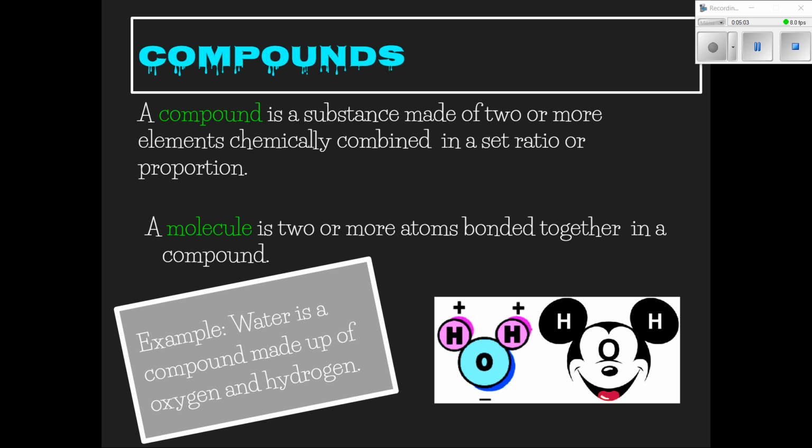Can you see the O in the middle of the blue circle and the two H's in the middle of those purple circles? Yeah, that represents water. That is one molecule of a compound known as water. And somebody saw it and kind of thought it looked like Mickey Mouse, so they put his picture on there too. That was pretty funny, I thought. I thought you might enjoy it.